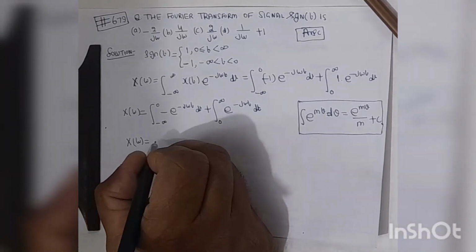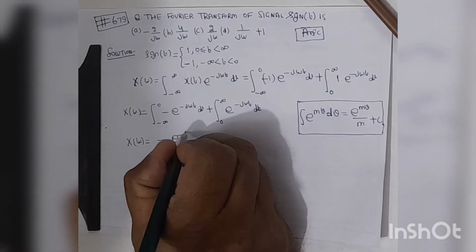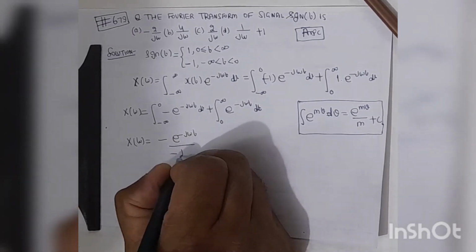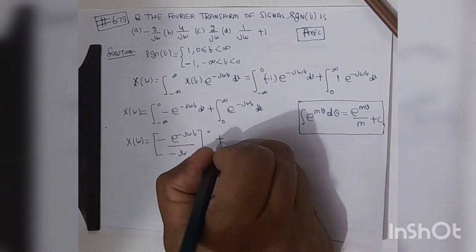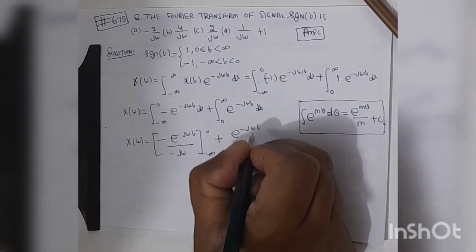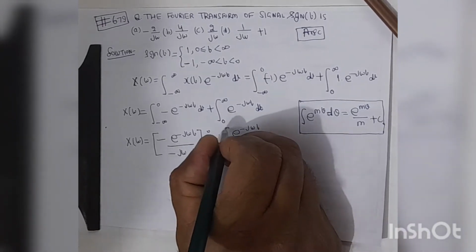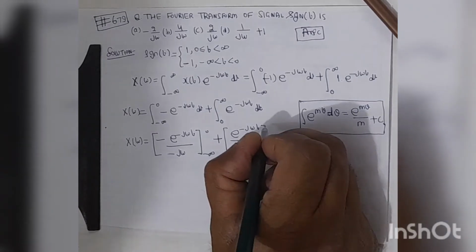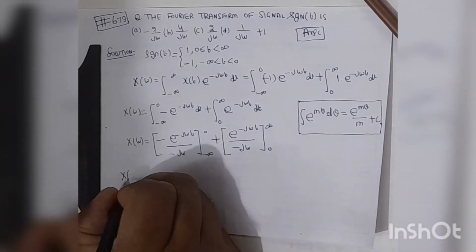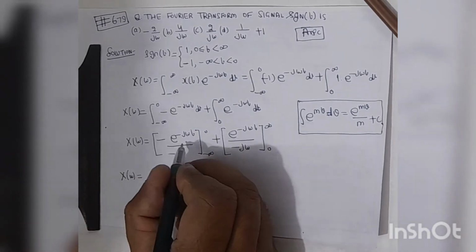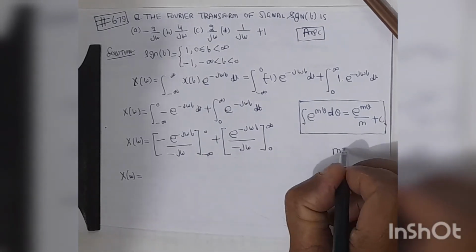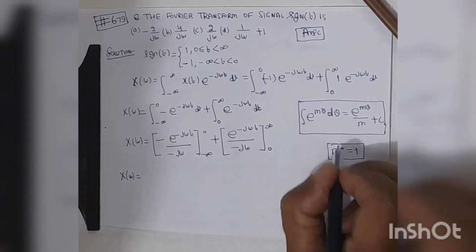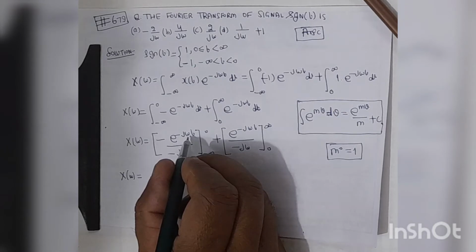So the given integration may be written as minus e to the power minus j omega t divided by minus j omega in the range from minus infinity to 0, plus e to the power minus j omega t divided by minus j omega in the range from 0 to infinity. When t is equal to 0, the exponential term will be 1, because e to the power 0 is equal to 1.